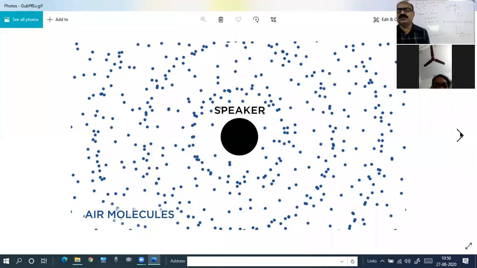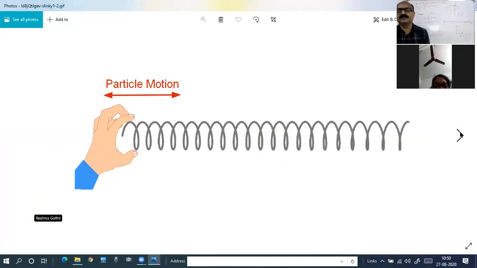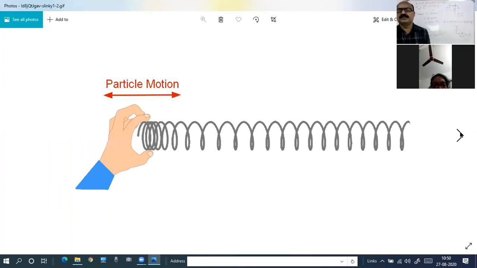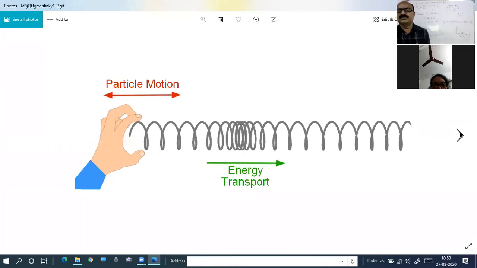See how the waves are produced in the spring. The waves produced in the spring. How is the energy transferred? Particle motion.